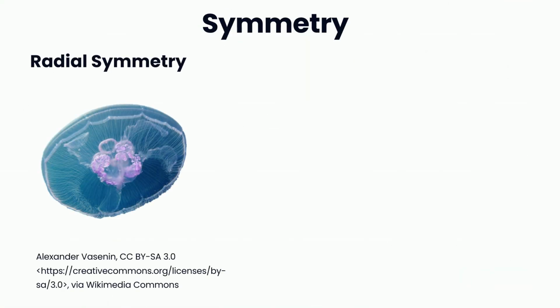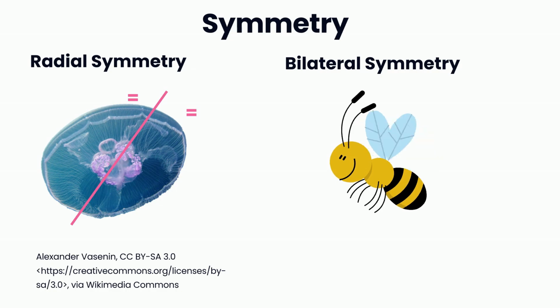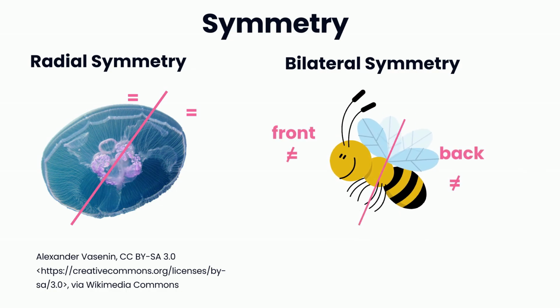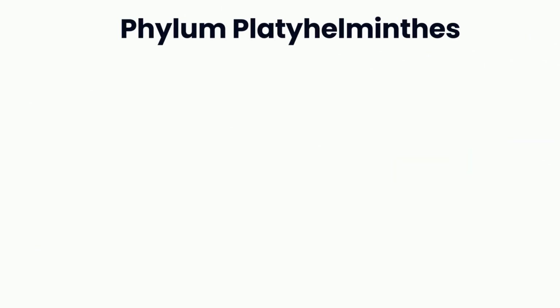Cnidarians show radial symmetry. Multiple cuts produce identical halves. Most other animal phyla have bilateral symmetry. There's only one way to cut them into identical halves. Many develop a head with concentrated sense organs in the region that first encounters their environment.